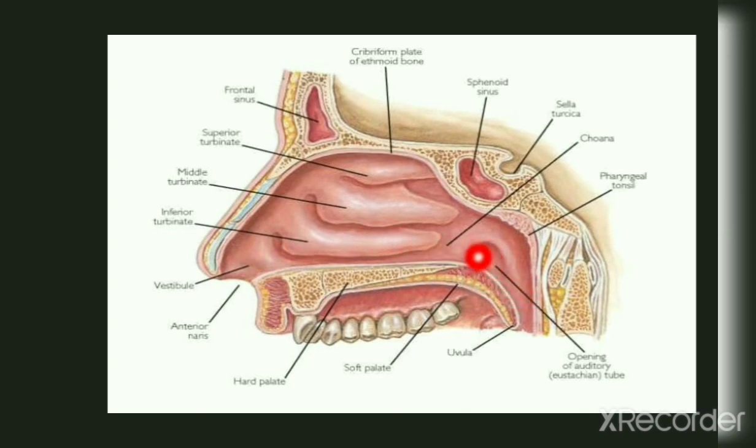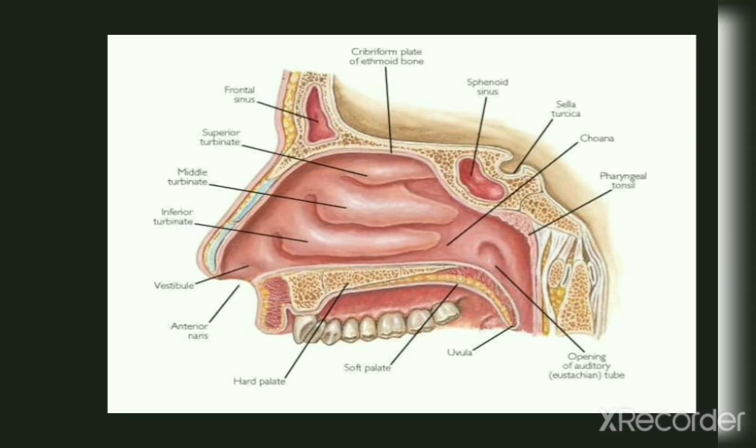Besides the anterior and posterior apertures, each nasal cavity has a roof, floor, and lateral and medial walls. There are 12 cranial bones in total that contribute to nasal cavity structure, which include paired nasal, maxillary, palatine and lacrimal bones, as well as unpaired ethmoidal, sphenoid, frontal and vomer bones.